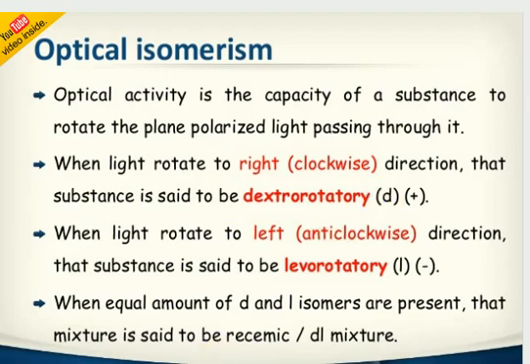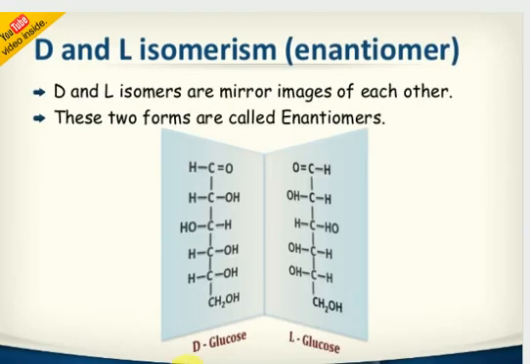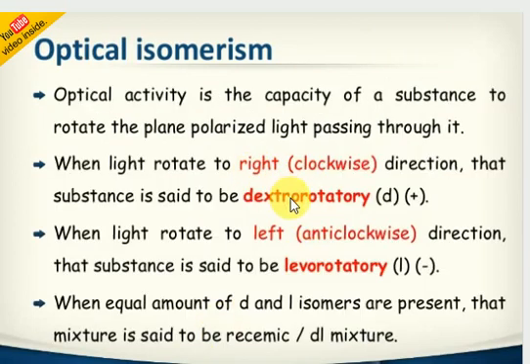Remember, don't be confused here. Most students get confused regarding this. Look here, capital D stands for the OH group being on the right hand side. Capital D is based on the OH group. Small d stands for rotation of the plane polarized light. When the molecule rotates clockwise or anti-clockwise, based on that they have mentioned small d or dextrorotatory. Clear? So this is dextrorotatory, small d, or positive.